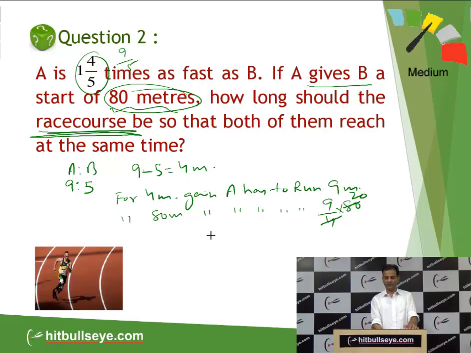20 into 9 will be 180 meter. So what is the length of the race, students? 180 meter will be the length of the race. Simply we apply the logic of ratio with the help of the unitary method. So don't get afraid while seeing the questions on races. Simply you should know the basics of ratios. A is 1 4/5 times, that means if A is running 9, then B is running 5. So what is the gain? 4 meter. Then apply the unitary method and the answer will be 180 meter.